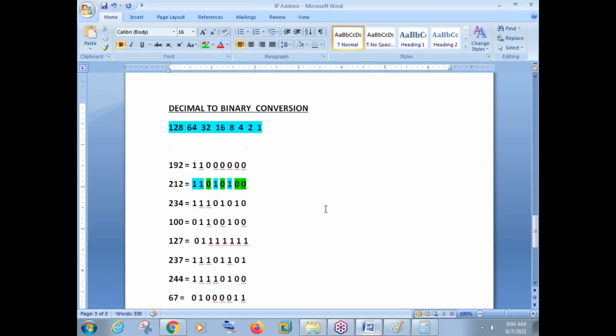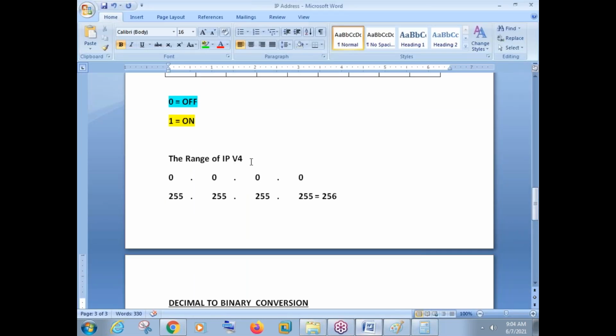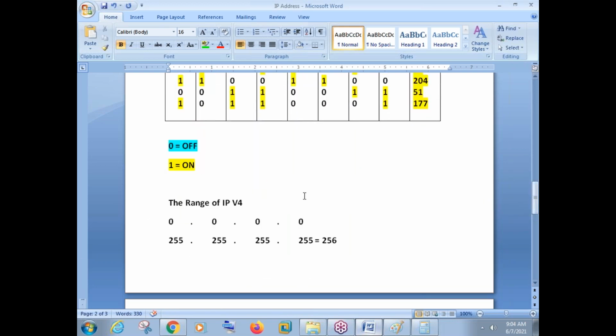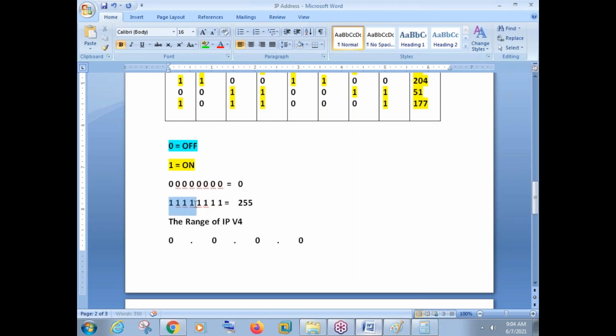Okay, I'll just write in this file only. See, the IP address range I have written here is 0 to 255. What it means? It means if you take binary numbers as 00000000, how many bits have I taken here? I have taken totally 8 bits here. So all the bits are zeros. 0 means off. So if all the binary bits are zeros, then the decimal will be 0. But if all the bits are ones, then the decimal will be 255. Ones means 128 plus 64 plus 32, 16, 8, 4, 2, 1. It will be 255.